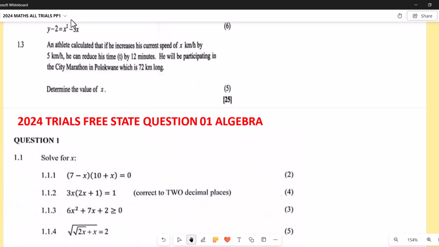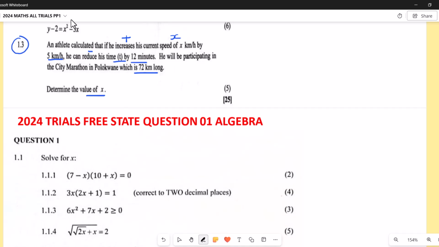Now we are continuing from question 1.3, that's Limpopo, and that's the question which you see here. It says that an athlete calculated that if he increases his speed x, that means a plus because of the increase, by 5 kilometers, then he can reduce, that means a minus, his time by 12 minutes. Then he will be participating in the city marathon in Pulukwani, which is 72 kilometers. Then the question says, determine the value of x.